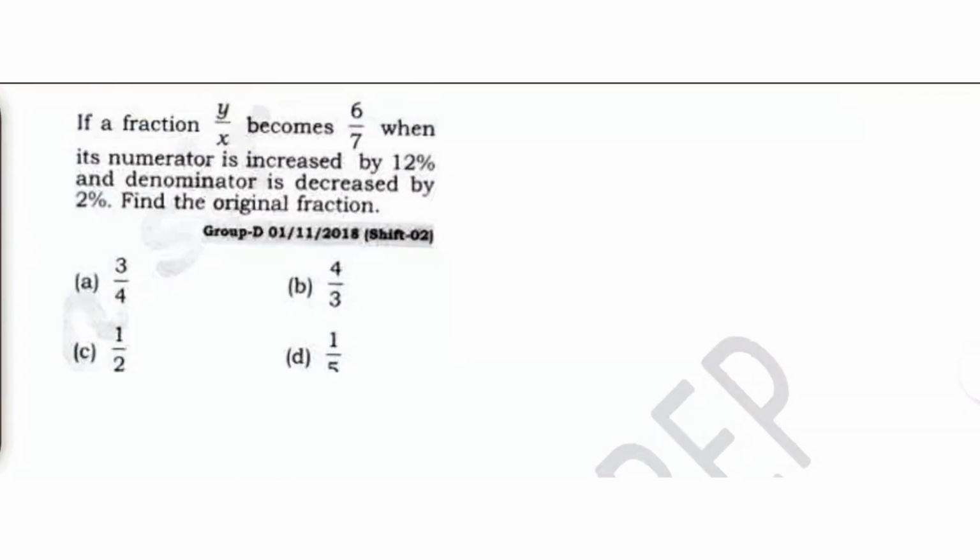Again, very simple one. We have a fraction y by x. It becomes 6 by 7 when its numerator... Y is your numerator and x is your denominator.